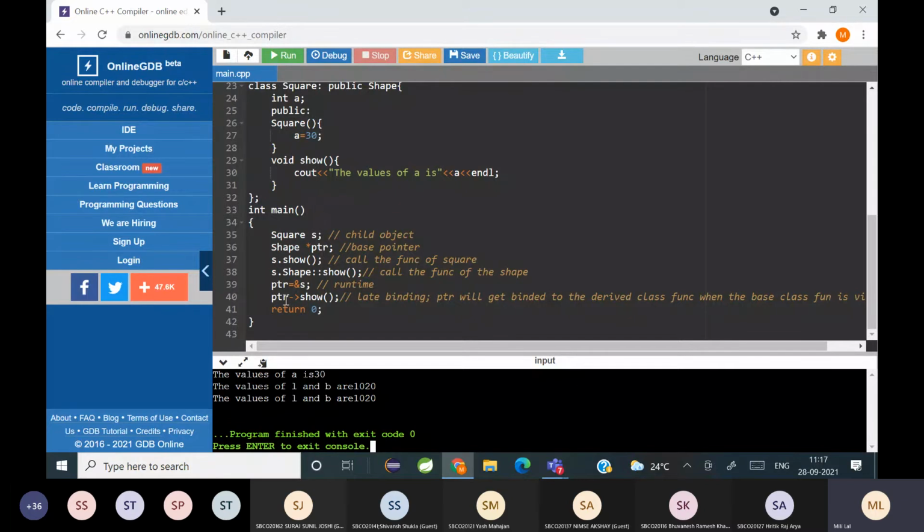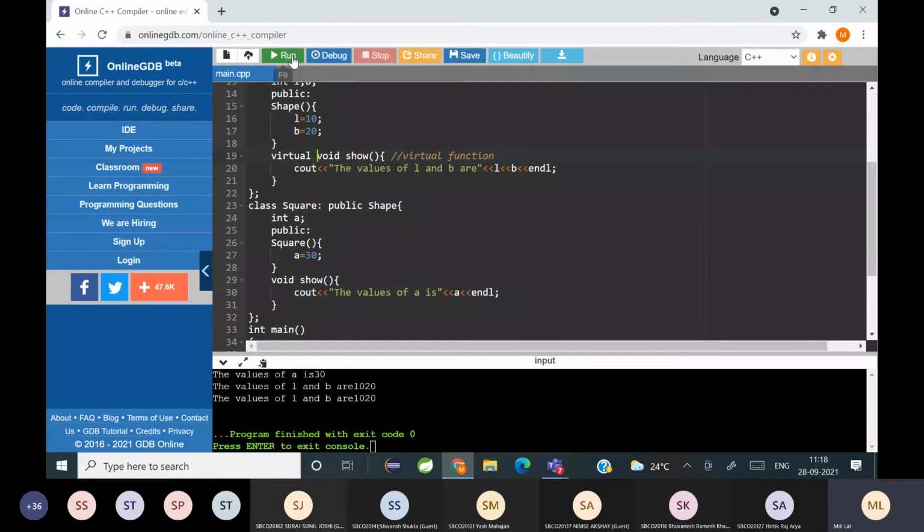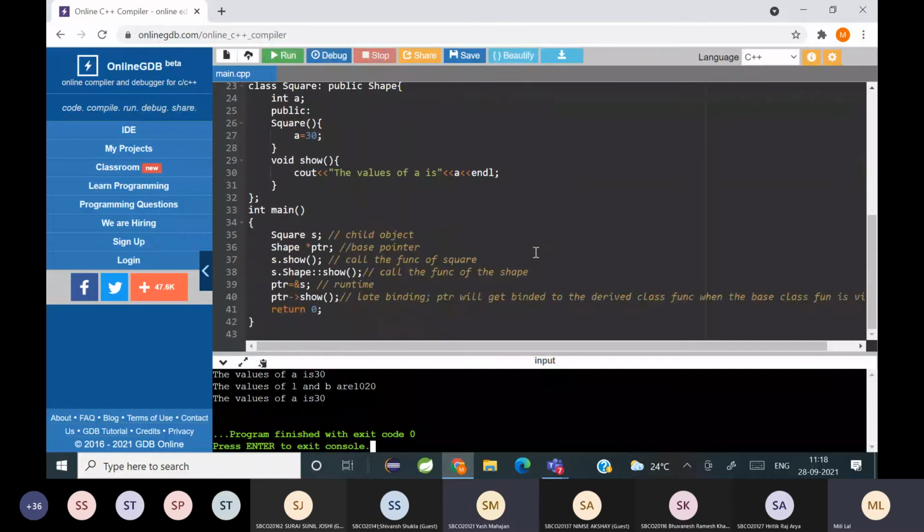But how will you make the base class function get called? You do early binding without using a virtual keyword. But when you use a virtual keyword, देखो अभी base pointer show call किया, कौन से show को call किया? Base वाली. अगर मैंने यहाँ पे virtual डाल दिया एंड रन किया, तो अभी बेस पॉइंटर किसको कॉल कर रहे हैं? डिराइव को. तो एम्बिग्विटी रिमूव कर रहे हैं ना, either using a scope resolution operator or with the help of a base pointer. समझ में आया?